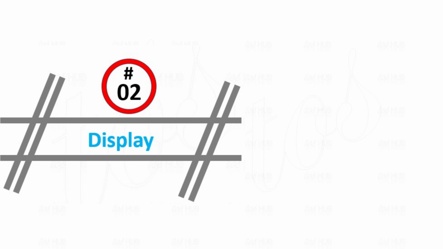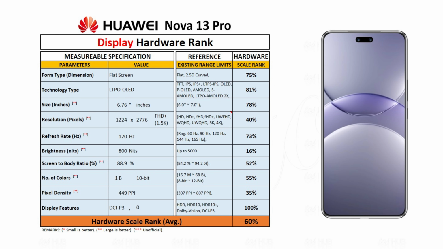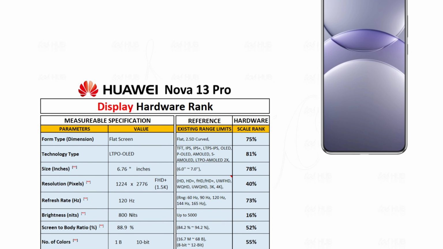Second category is display. Huawei Nova 13 Pro display hardware rank bases on 10 parameters. It includes form factor, technology type, size, resolution, refresh rate, peak brightness, screen-to-body ratio, number of colors, pixel density and other display features. By comparing the display specification with available smartphones, the score rank stands at 60% scale.